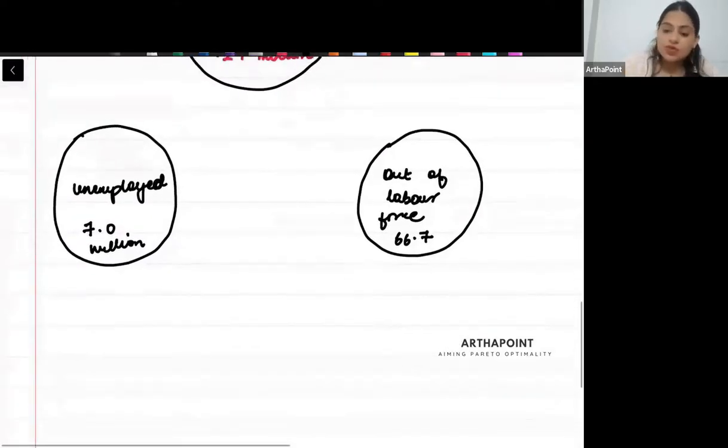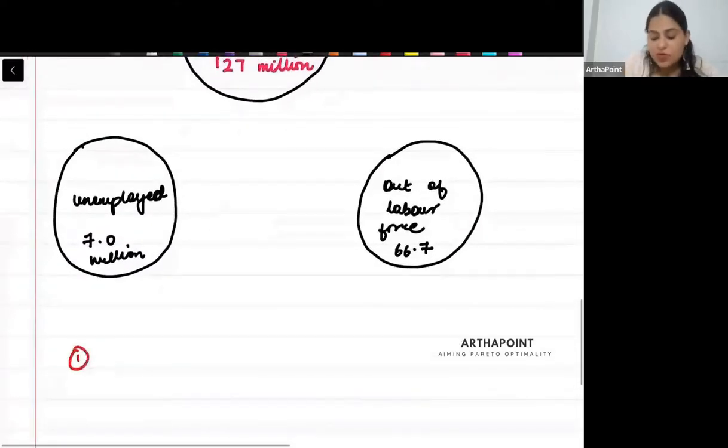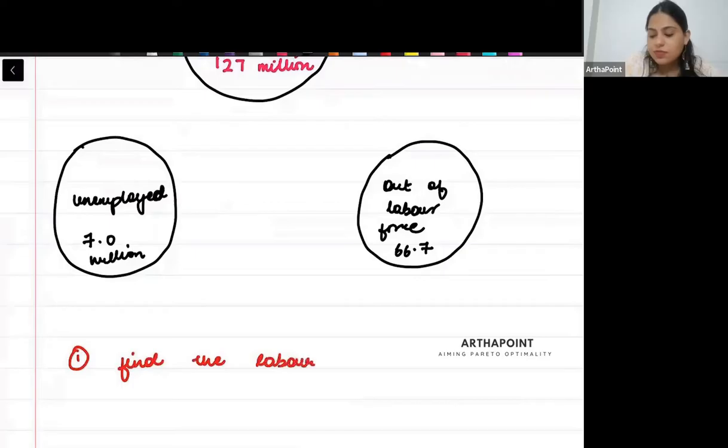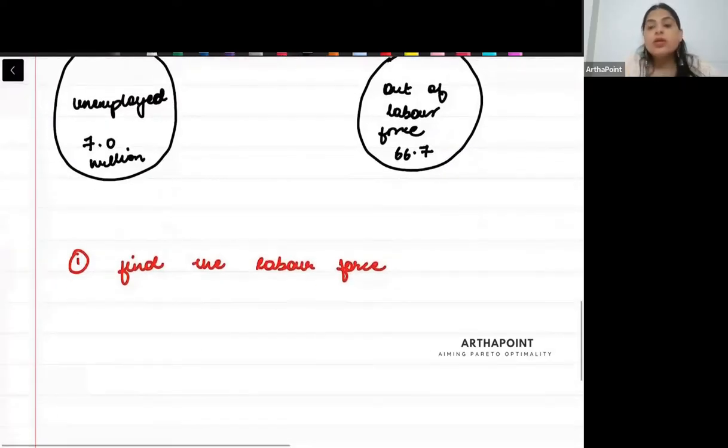अब पहली बात समझो. Suppose I ask you, find the labor force. So beta, what is the labor force? Those people who are either employed or unemployed. या तो वो employed है या unemployed है, but they are part of the labor force. They are willing to work.